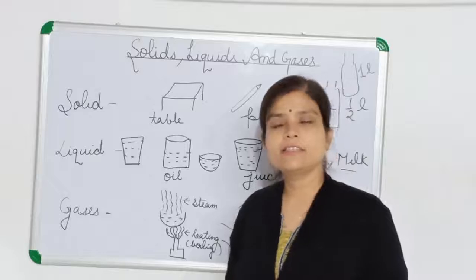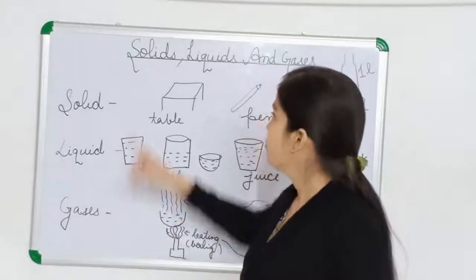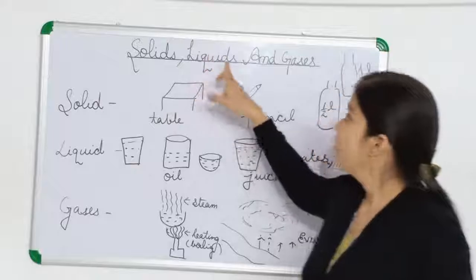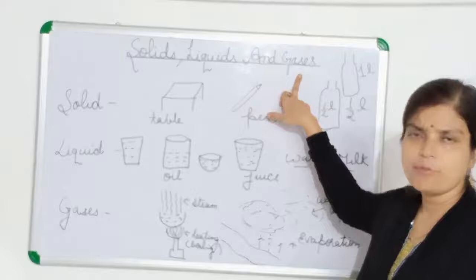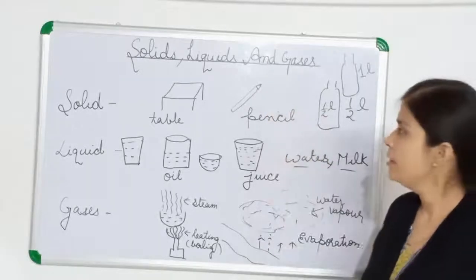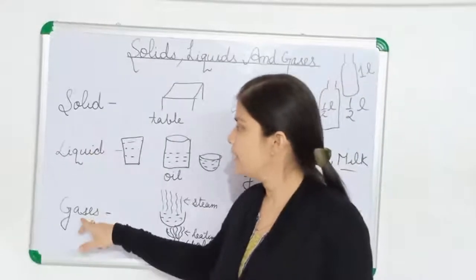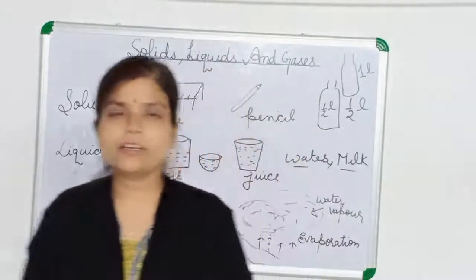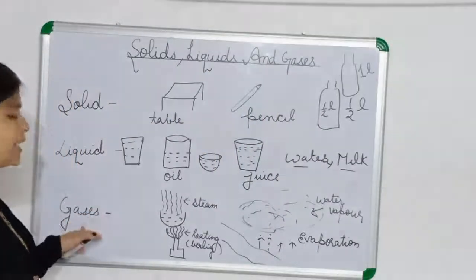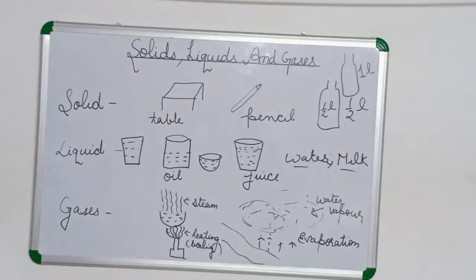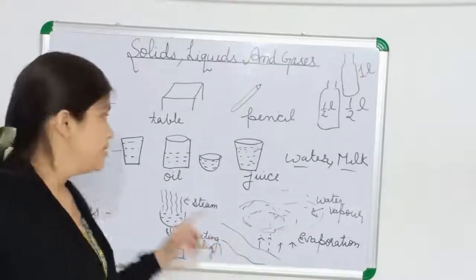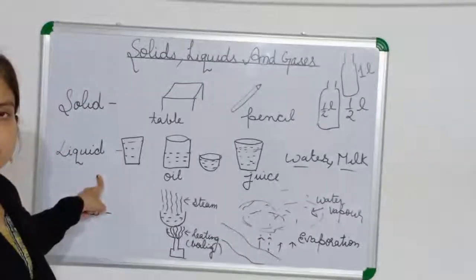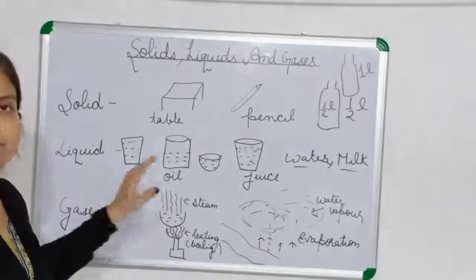Water can exist in all these three forms. The solid form of water is ice, the liquid form of water is water, what we are drinking, and the gaseous form of water is water vapor. Now what is the difference between solid, liquid and gas? First, solid cannot flow, but liquid and gas can flow. So these are fluids. Okay. Second, solid has definite shape. Liquid doesn't have definite shape and gas also doesn't have definite shape.